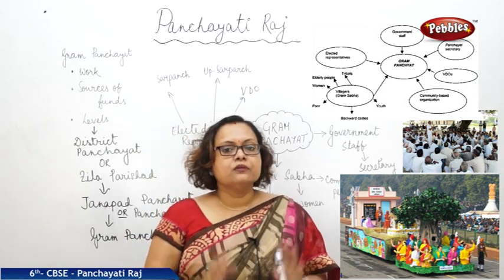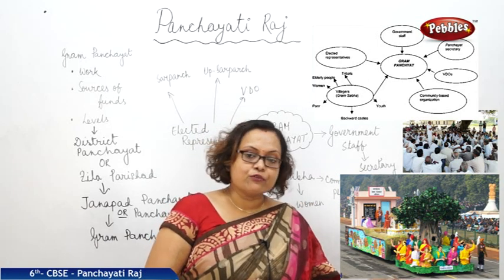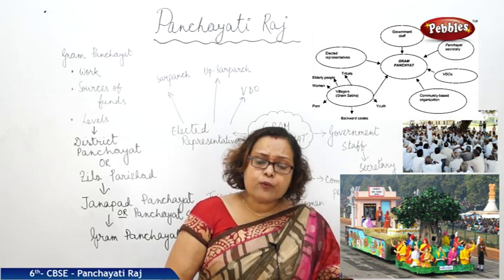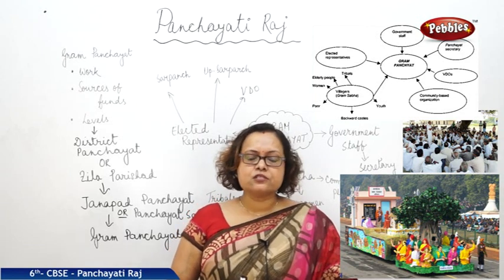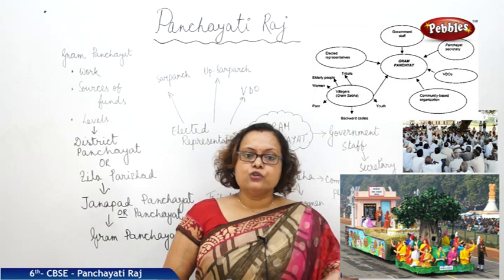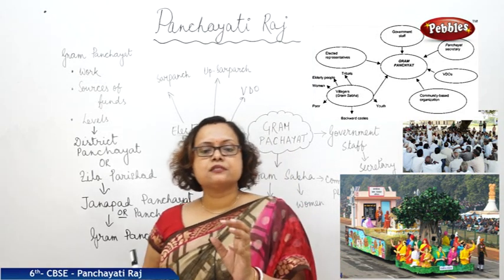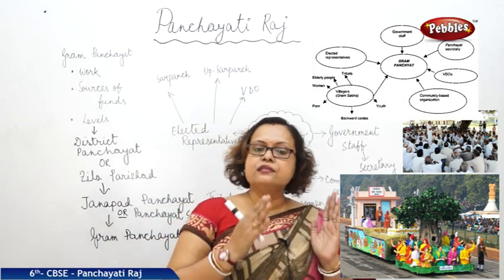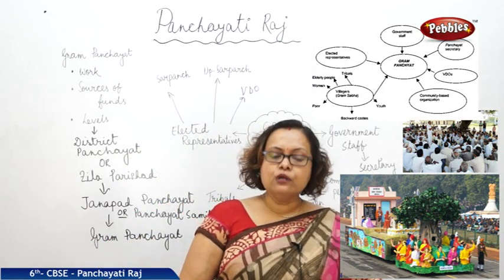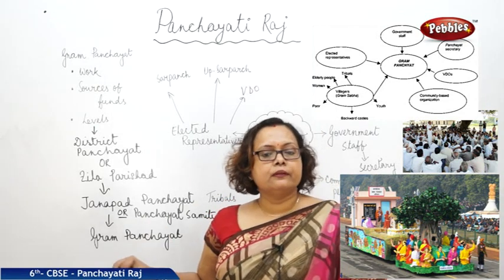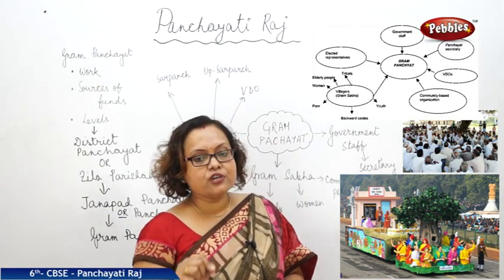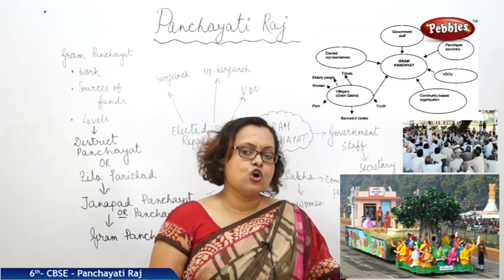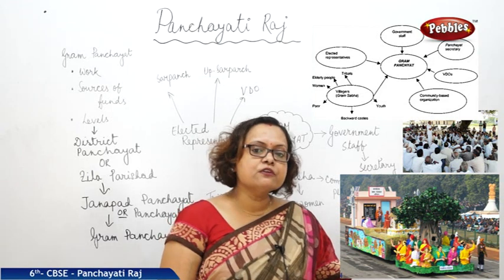Like that way, if we take example of India, what we can see, it is a vast and huge country. It is not possible always for our Prime Minister or the President to take care of the minute places, the villages of India. So what they do, they divide the administrative power to the minute level. Panchayati Raj or Panchayat system is one of the major units of that administrative division.